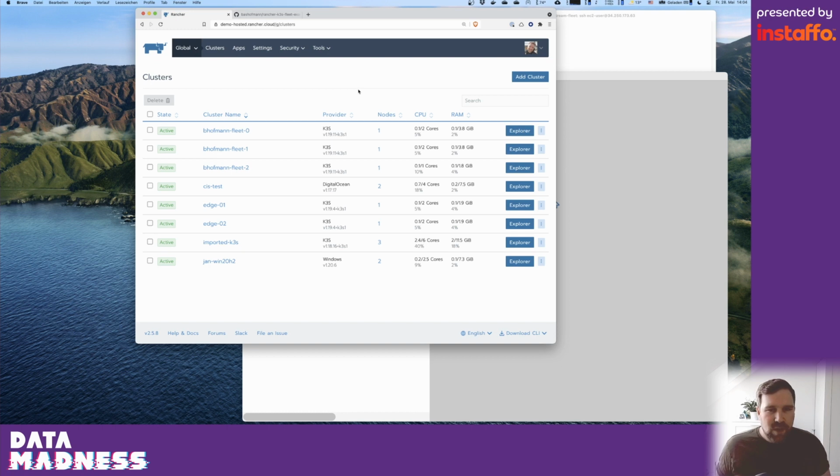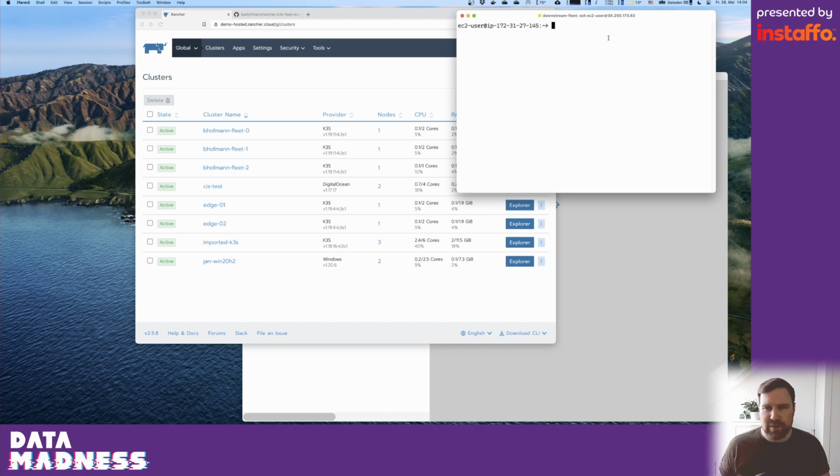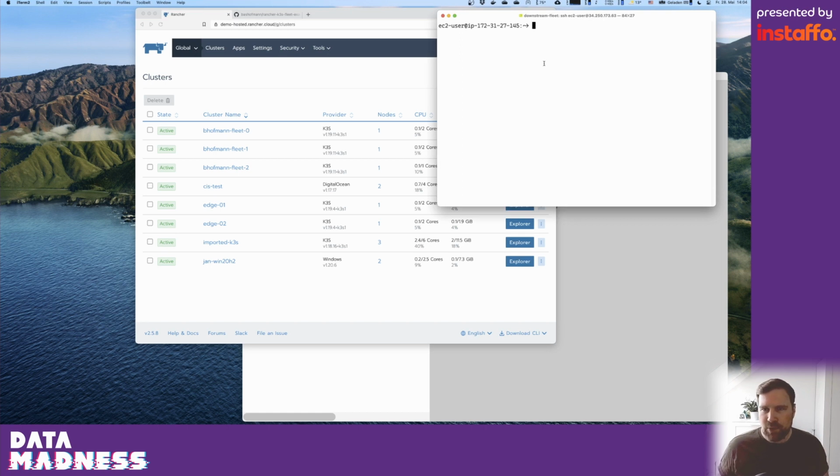You can also see there are a couple of clusters here already registered at Rancher. And let's see how fast and easy it is to add a new cluster to our central management system. In this other window here, I'm connected already to, in this case, a virtual machine running on AWS, but you can think of this being an edge device. It's actually also running an ARM CPU, so it's fairly similar to a small edge device.